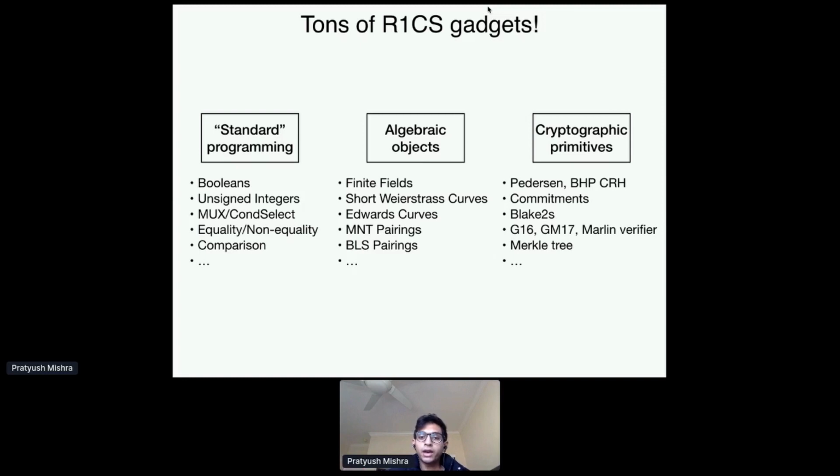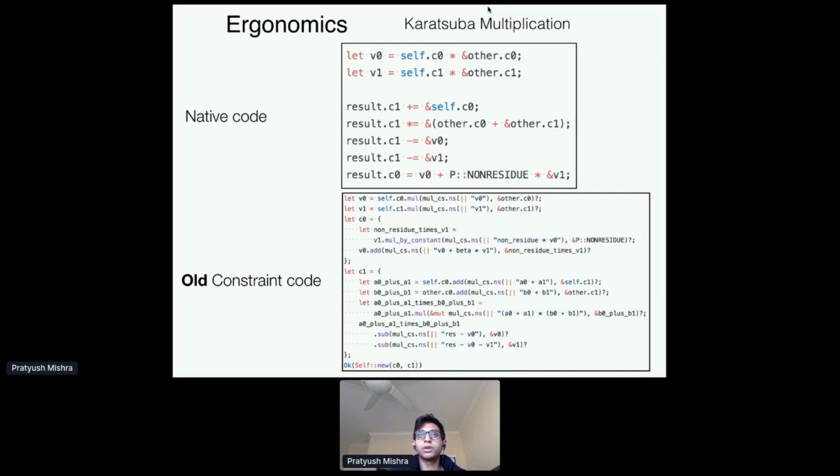All right, so it's nice to have these reusable components that you can just glue together, right? But how ergonomic is it really to glue them together? That's useless if I have a hash function gadget, but to actually use it, it takes 60 lines of code, right? Okay, so let's assess this by looking at this example of recursive multiplication.